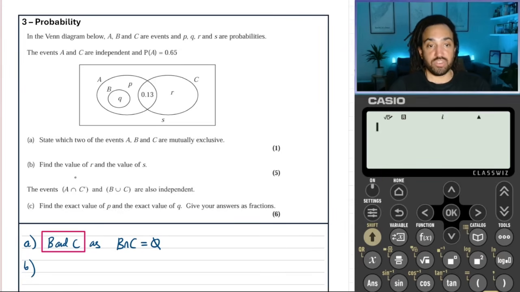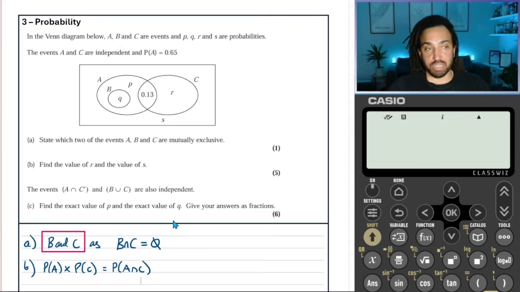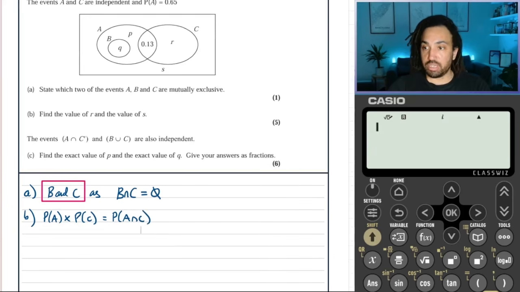Now next it says find the value of R and the value of S. So for 5 marks, we're going to have to use some information, aren't we? And this bit of information is critical, and that is that they're independent. So if they're independent, the probability of A multiplied by the probability of C is equal to the probability of the intersection of A and C. That's the formula for independence that you need to know.